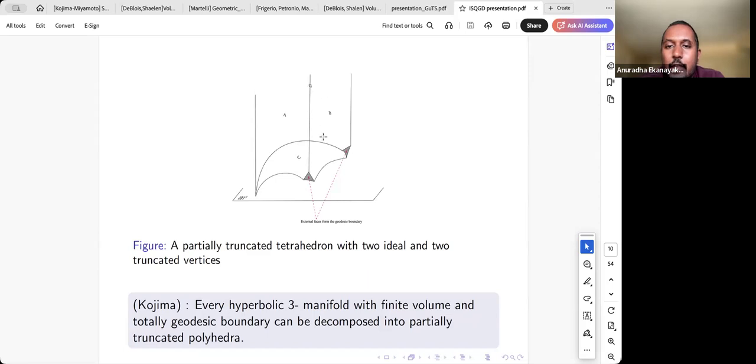We can identify these faces of this tetrahedron. Of course, when we identify, certain conditions have to be met to make sure the hyperbolic structure extends. Assuming those conditions are met, we can get a hyperbolic manifold with a geodesic boundary, and the gluing of these shaded triangles across these edges forms the geodesic boundary. Right. So this is our building block, and Kojima actually showed any hyperbolic manifold with a geodesic boundary can be triangulated by these kinds of pieces.